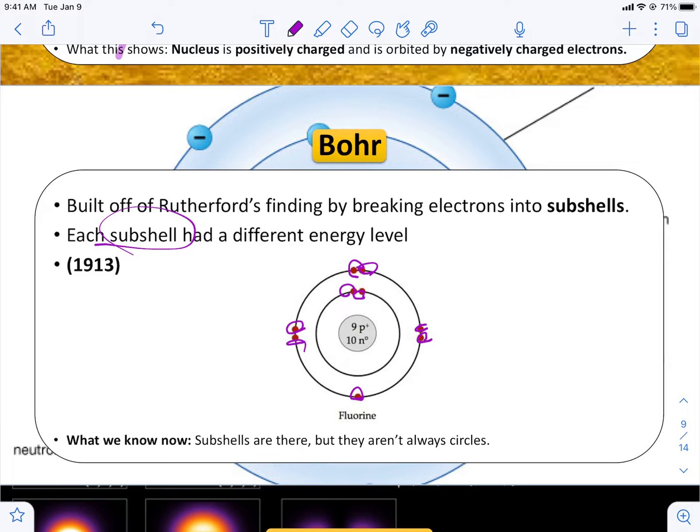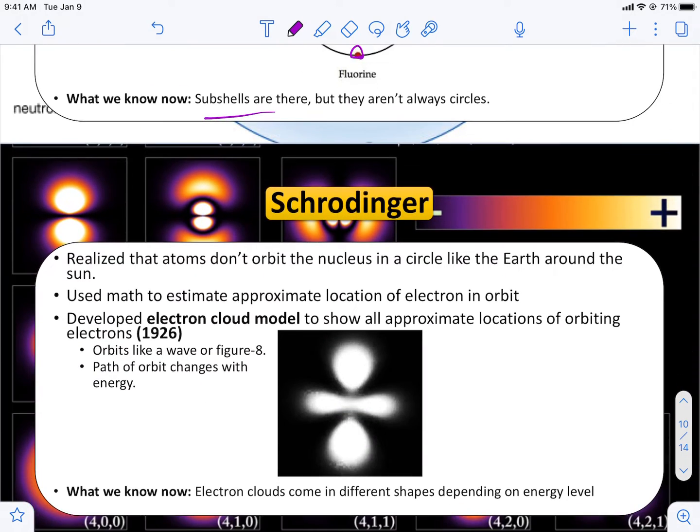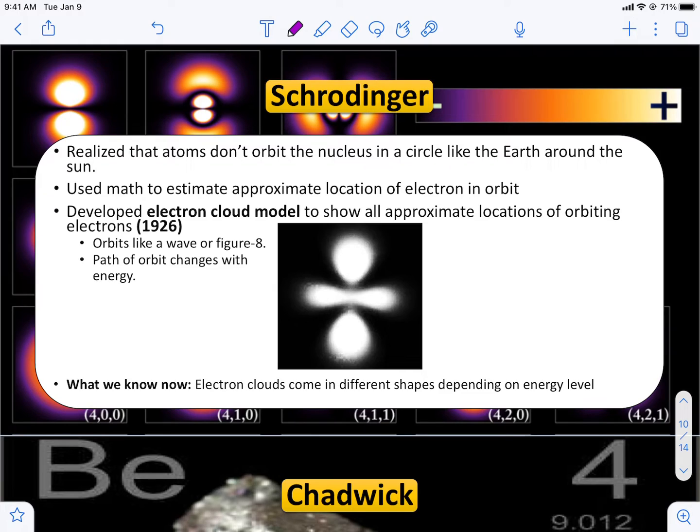So what's the big deal here? What do you find out? We know that electrons by now are on the outside of the atom. But what he told us was that they're in different energy levels or subshells of the atom. Okay, so they're not all in just one circle like we've been diagramming. And the other thing is that they're on different layers, they're not all circles either. It's actually quite complex in real life, which is where this model comes in.